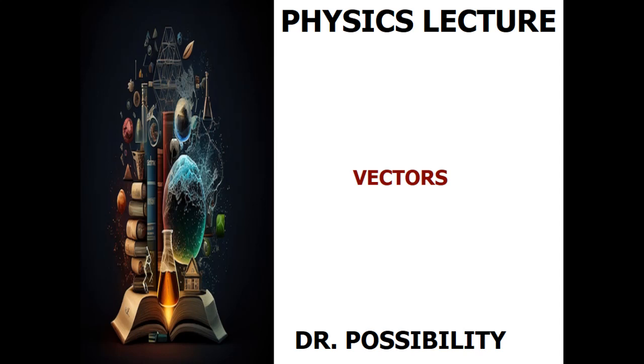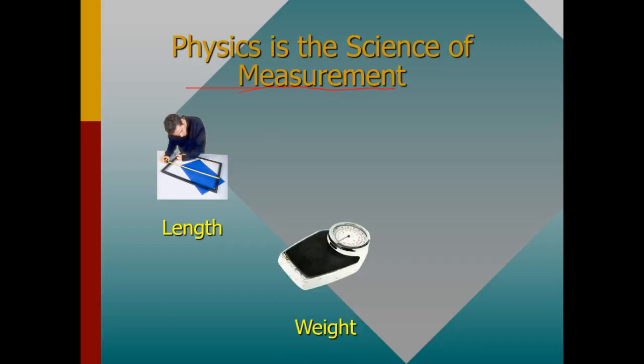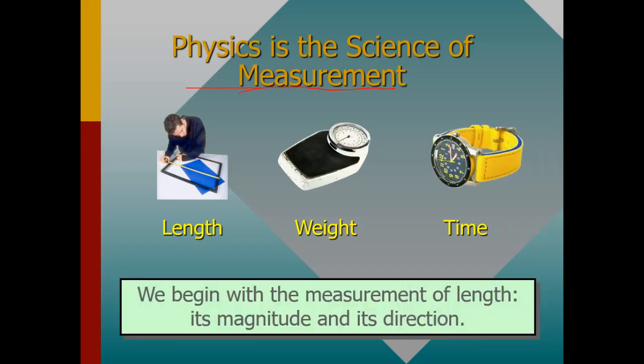But before we talk about vectors, we need to understand the branch of science which is physics. Physics is the branch of science that deals with measurement. When we talk about these measurements, we can talk about the length, the weight of something, how heavy something is, and we can also talk about time.